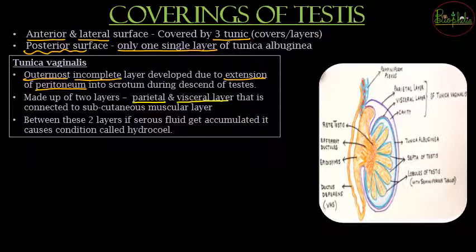Now these two layers, that is the parietal layer and the visceral layer, अगर ये दो layers के बीच में अगर fluid भर जाता है, if there is fluid filled up between these two layers, then the condition will be called as hydrocele. The condition is called as hydrocele, जहाँ पे fluid भर जाएगा, and this fluid accumulation is not a good sign. It is going to cause abnormality or a condition called as hydrocele.